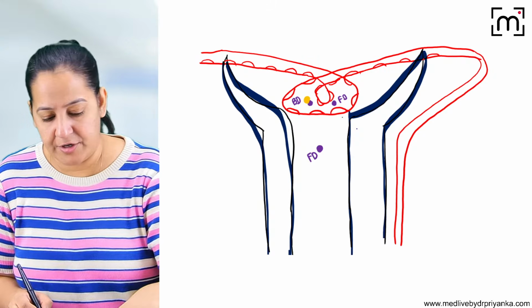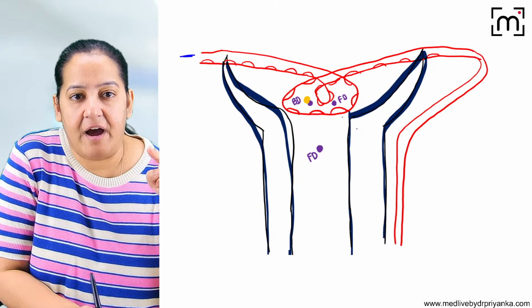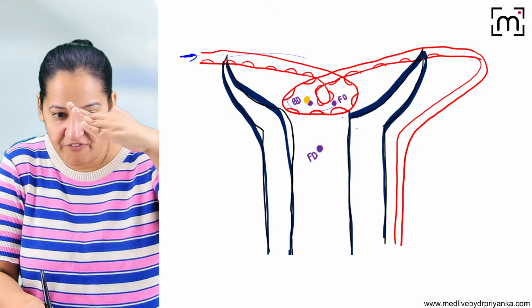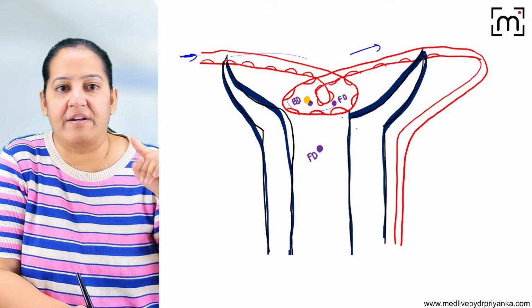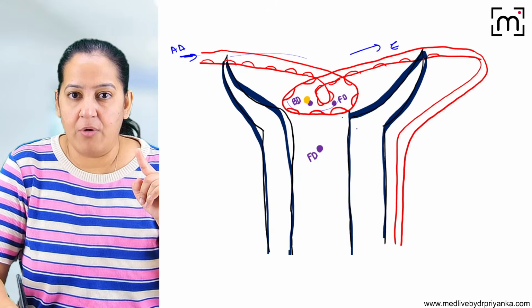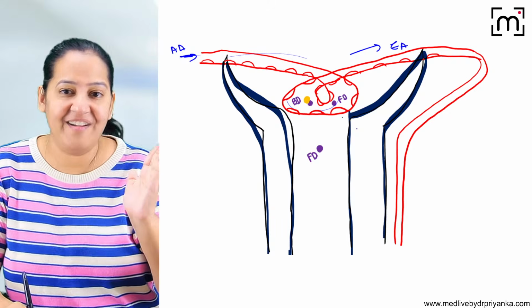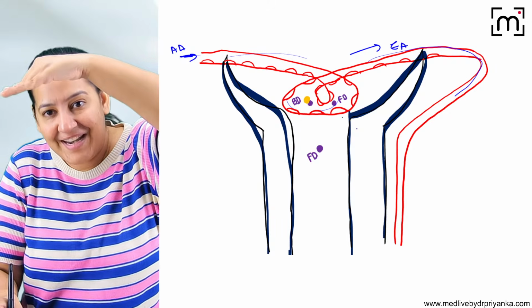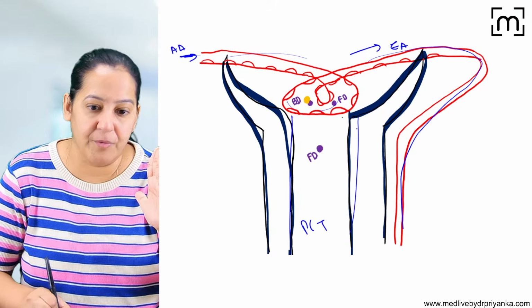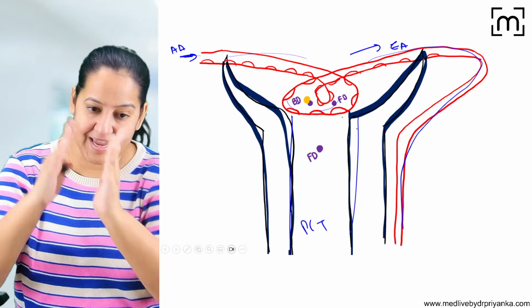Now this is the afferent arteriole which is coming here. It is forming a tuft of capillary and moving out as efferent arteriole. And after the efferent arteriole, it is forming the peritubular capillary on the PCT. You can see this is PCT, the proximal convoluted tubule. So this is forming a capillary around it.